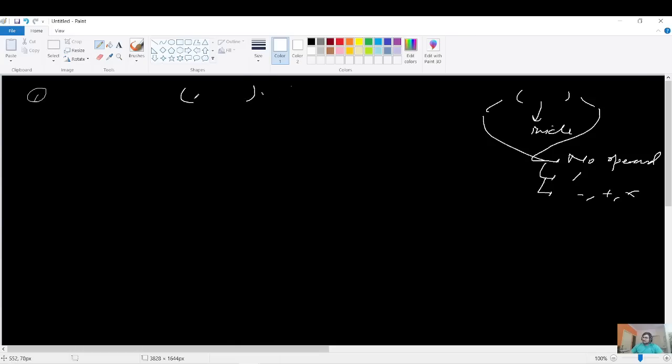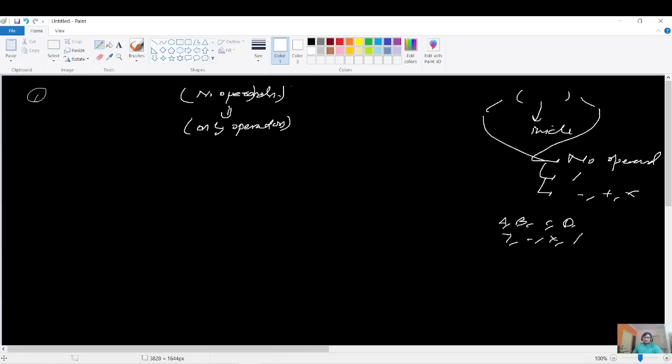Okay, so the first case is that I am saying that in the inside there are no operands, right? That is, there is no plus minus symbol in this range. No operands. Don't mind my handwriting, right? So I can say that in the inside only operators are present, right? And so operands is nothing but the plus, minus, star, and division, right? And operators are, I'm saying, for A, B, C, and D, right?